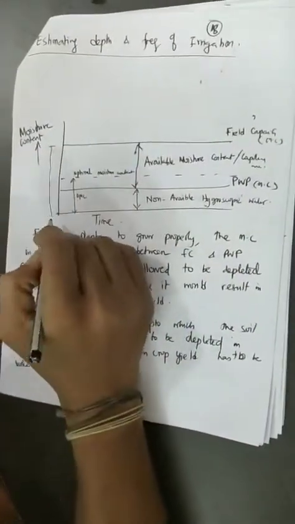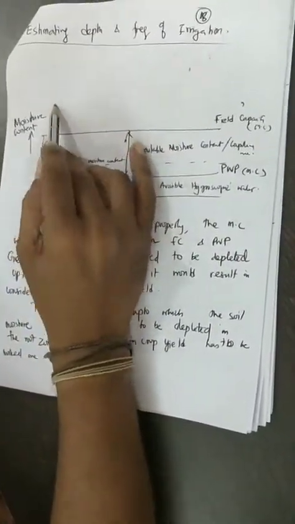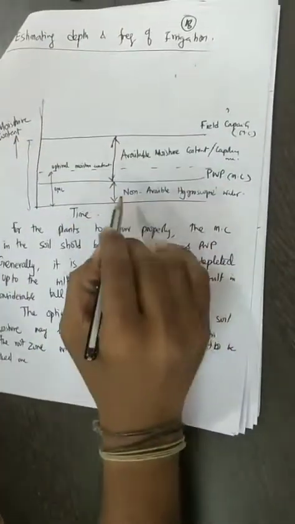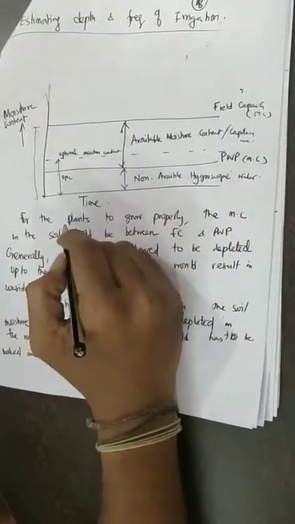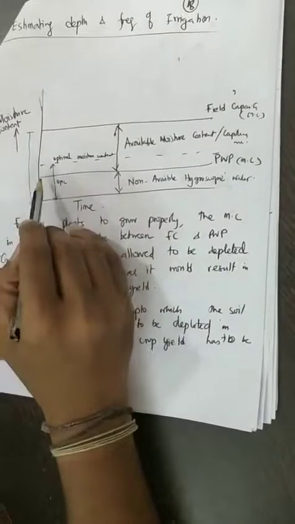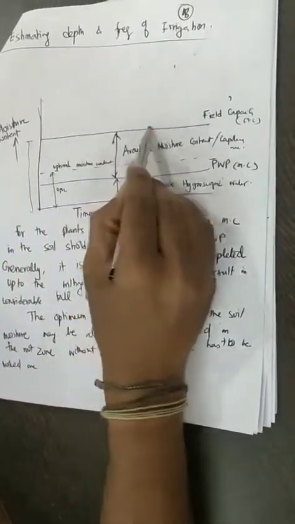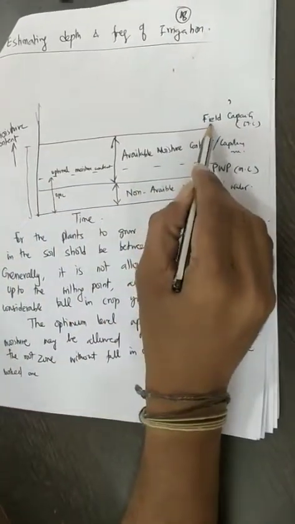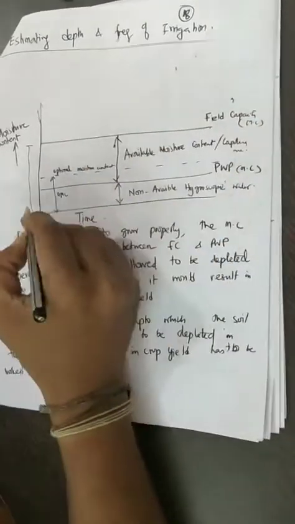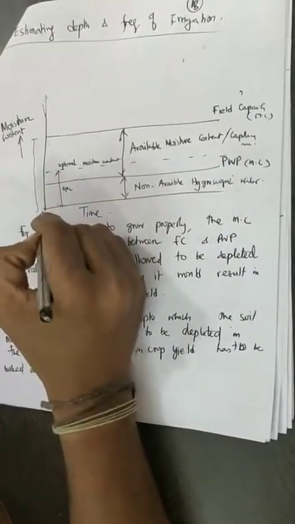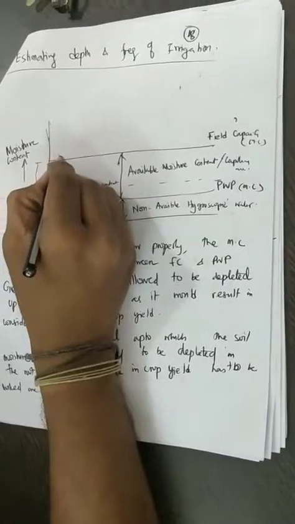So let us assume the moisture content is plotted on the y-axis and the time is plotted on the x-axis. For example, the field capacity is at this level. You can see the field capacity moisture content. The moisture content is being measured here, it is 0, and this is Fc.